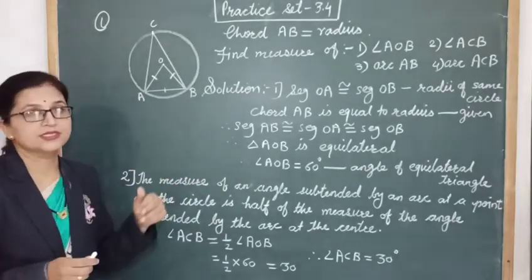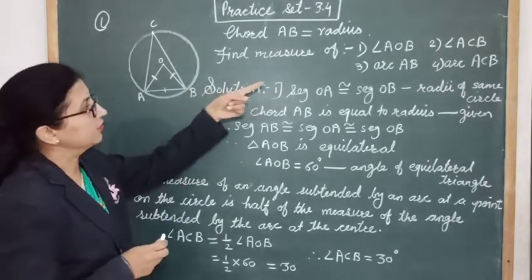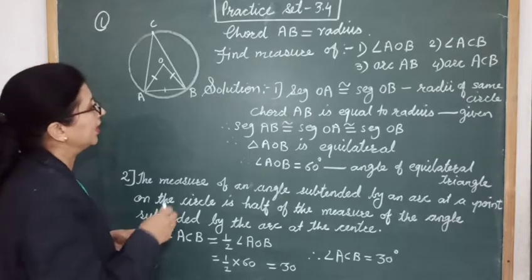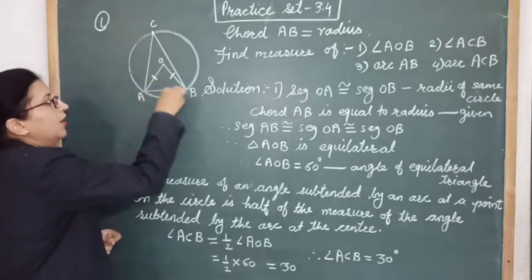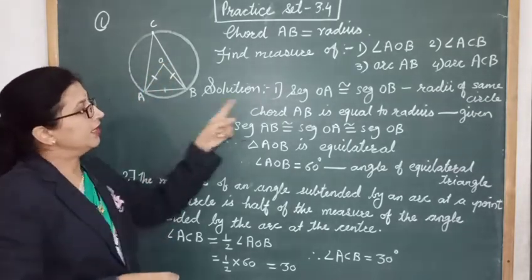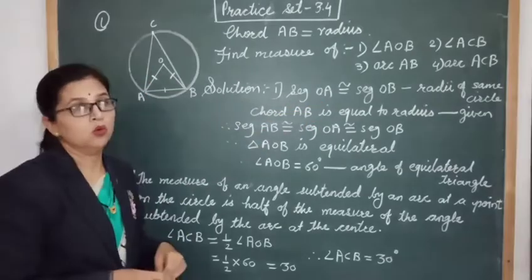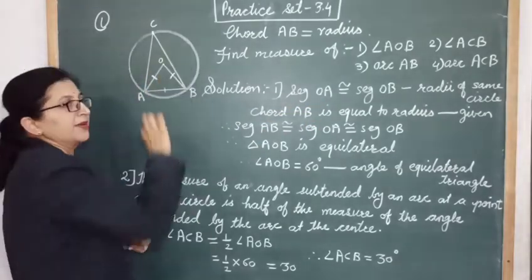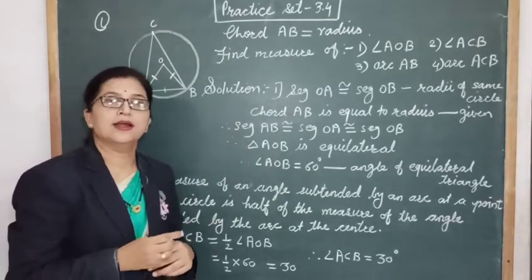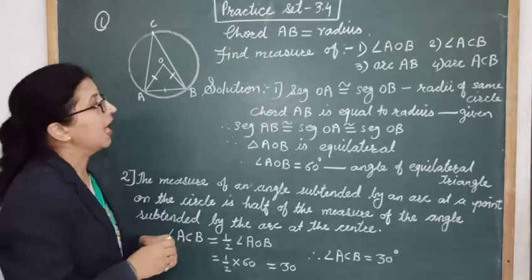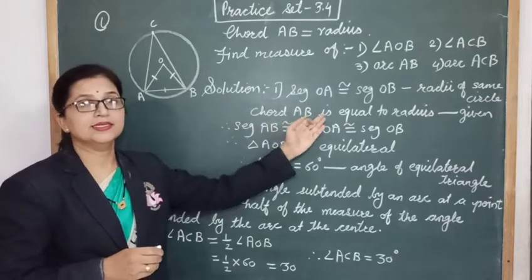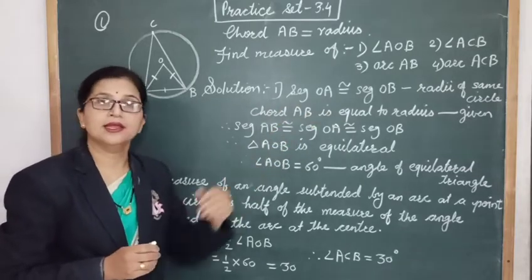So first, to get the angle AOB, let's consider the triangle AOB. Segment OA is equal to segment OB, that is the radius of the same circle, right? And chord AB is equal to the radius, it is already given.